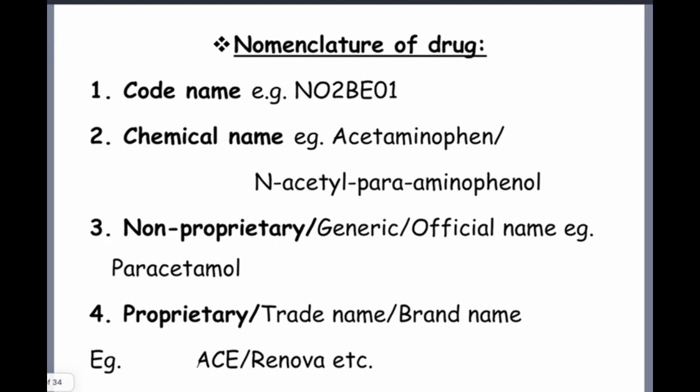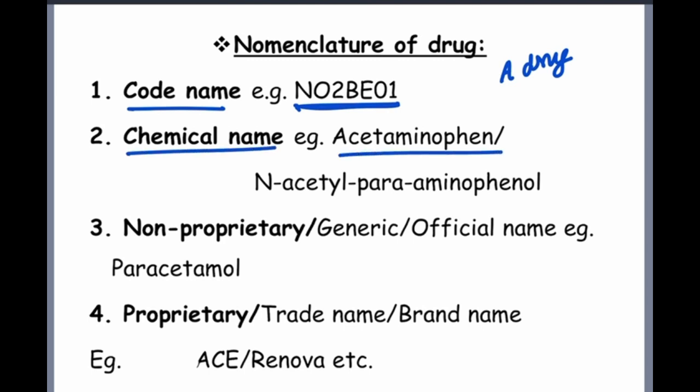So next is an important topic, nomenclature of drugs. In nomenclature of drugs we have to see some things, like the code name, like NO2 or BE01. For a particular drug we get a code like NO2 or BE01. Then the chemical name, for example acetaminophen, N-acetyl-para-aminophenol. Like that we have the chemical name for a particular drug. And